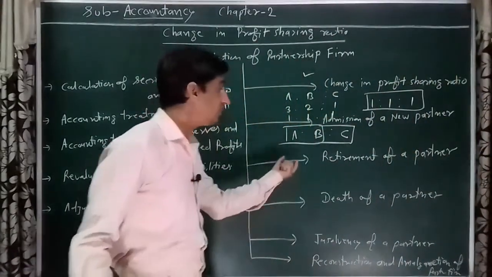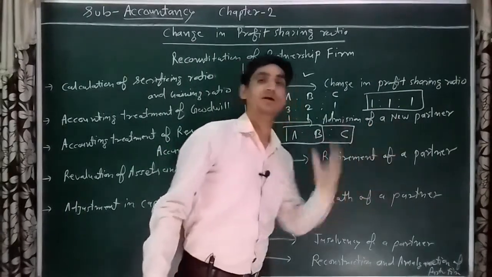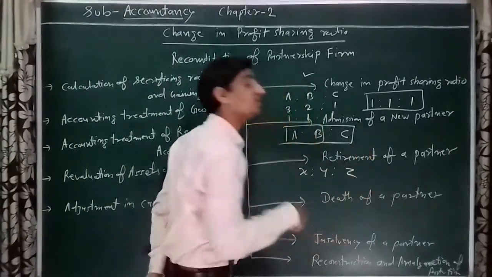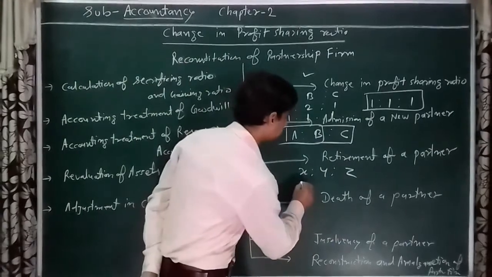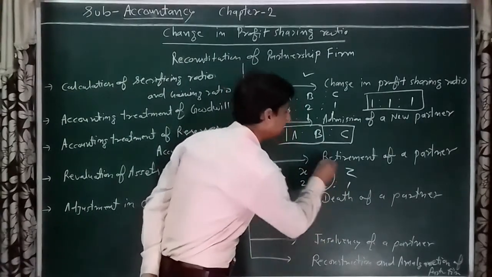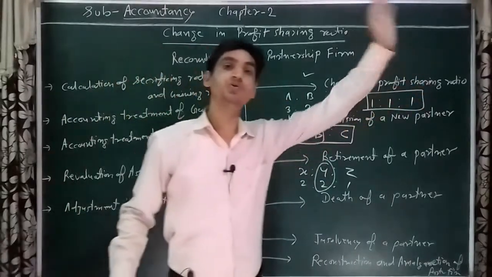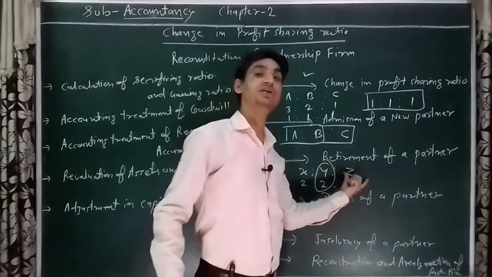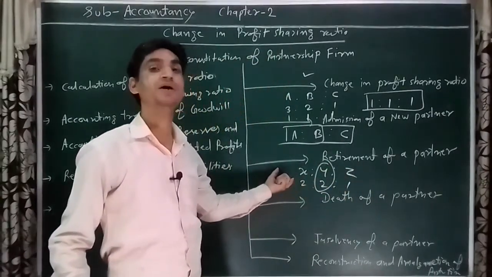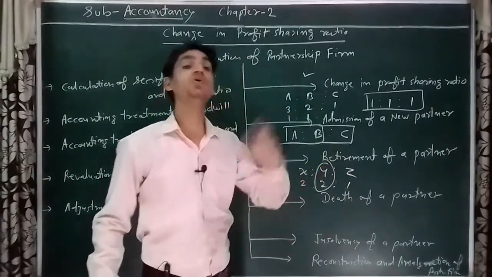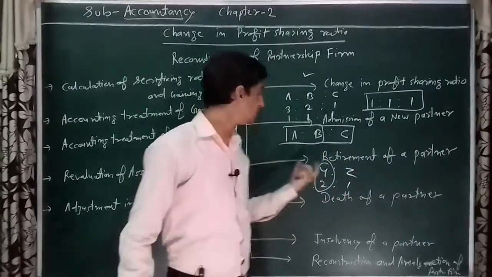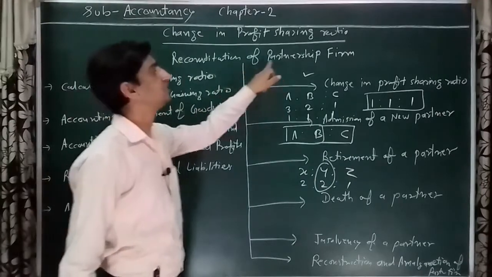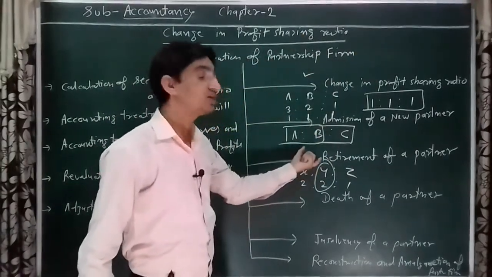The third point is retirement of a partner, when any partner retires from the firm. Suppose X, Y and Z are 3 partners in a firm sharing profit and losses in 2:2:1. Y retires from the firm. After the retirement of Y, there are only 2 partners, X and Z. So in the existing partnership there were 3 partners, and in the new partnership deed only two partners. That is a change in partnership deed, and any change in partnership deed is called the reconstitution of partnership firm. So that is the third condition.